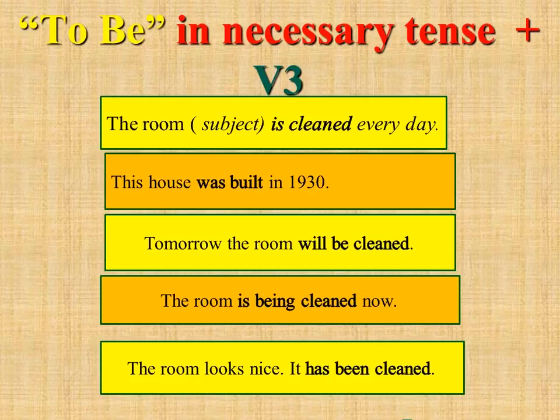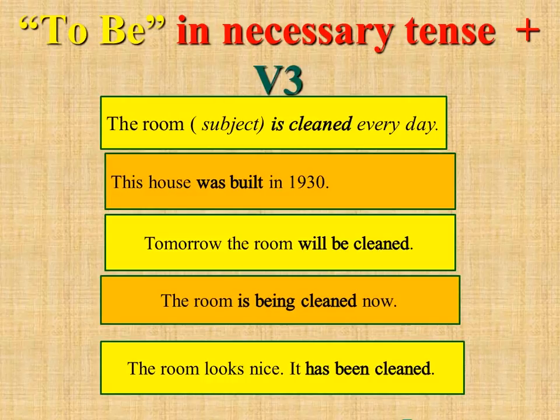So the next one is tomorrow the room will be cleaned. Tomorrow means that it's future. The room will be cleaned, it means that it will be cleaned by someone. So the room can't clean itself in future. So tomorrow the room will be cleaned is future passive construction.